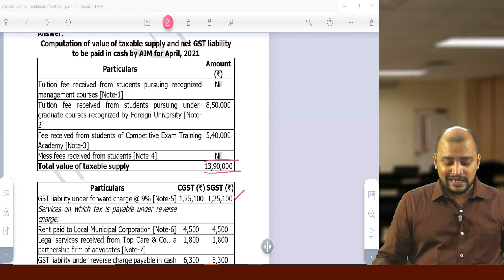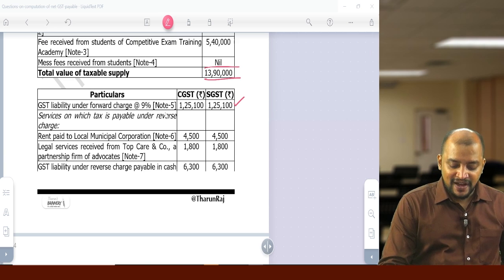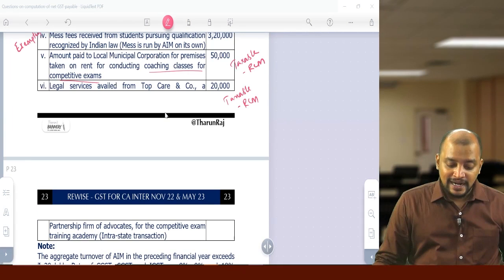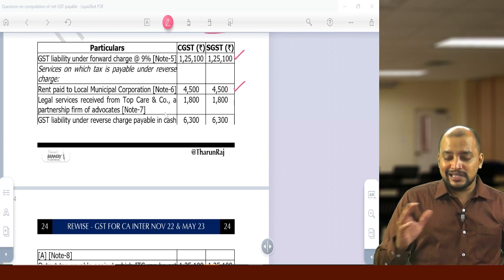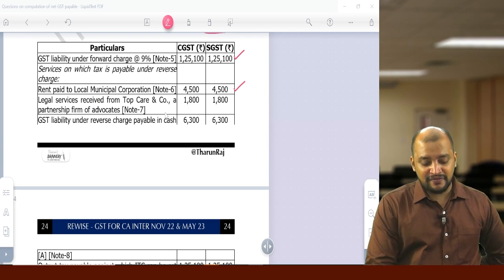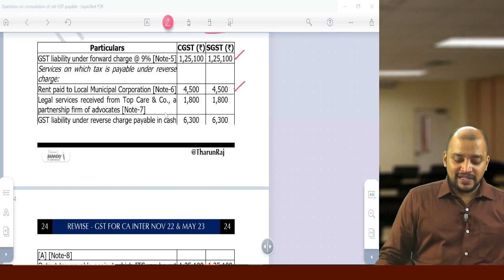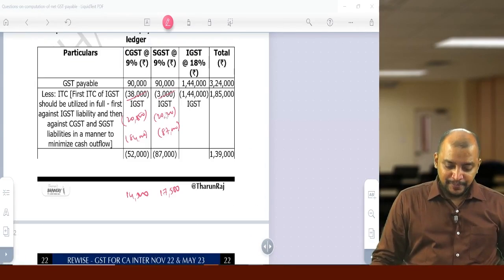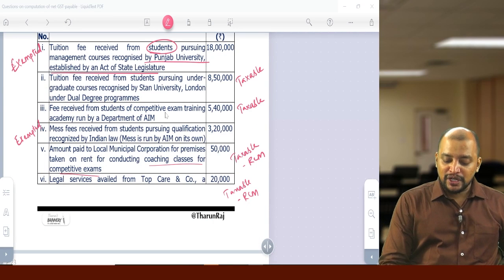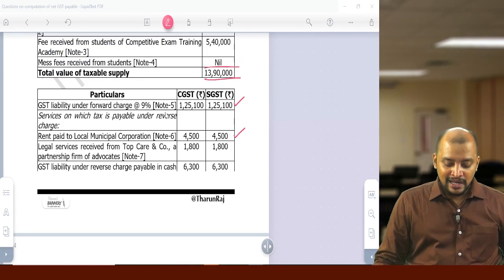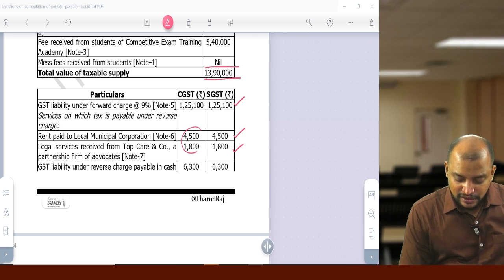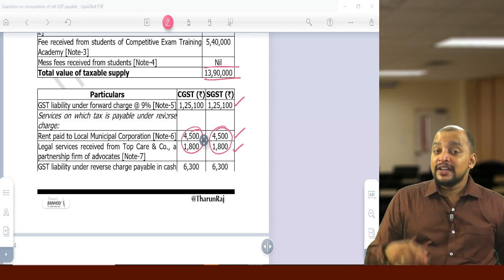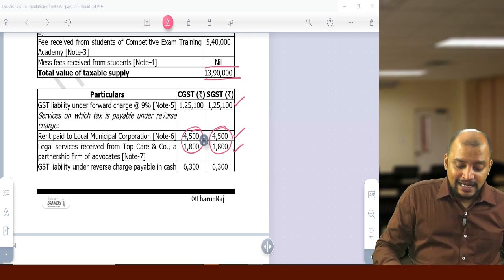Now GST under RCM. What is it? Rent: 50,000 into 18%, 9,000. So 9,000 is CGST 4,500 and SGST 4,500. Then legal services of 20,000. GST payable under RCM: 20,000 into 9%, 9%. So that will be 1,800 and 1,800. So this 4,500 plus 1,800 is the RCM liability. We can take that as credit and adjust the FCM liability.